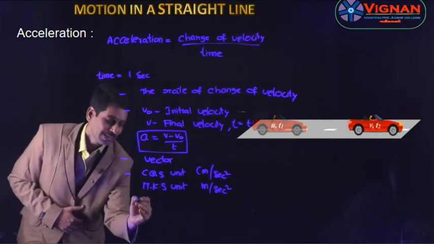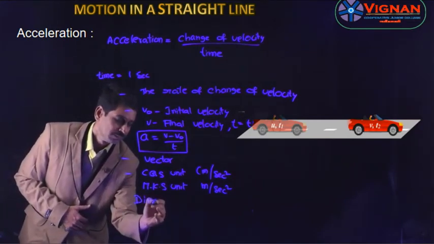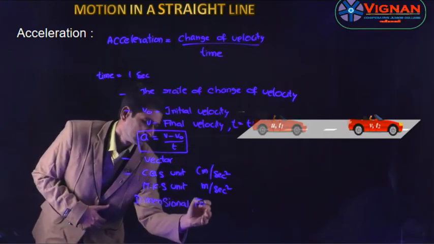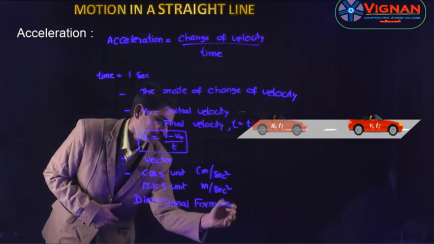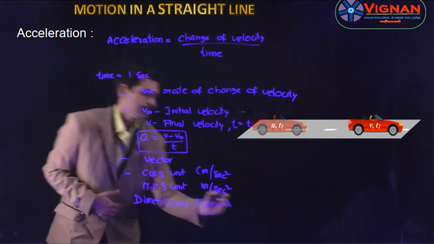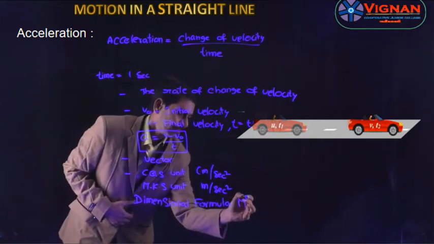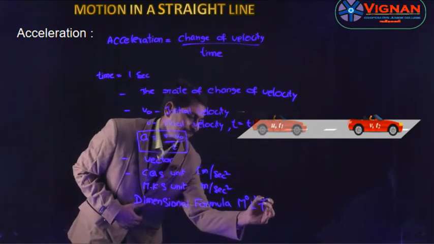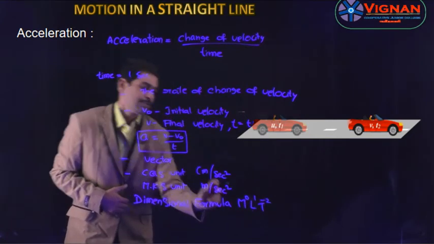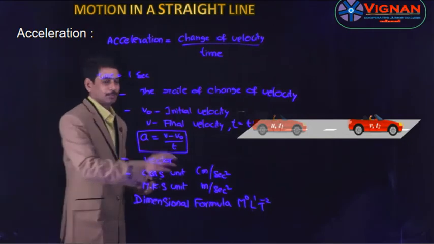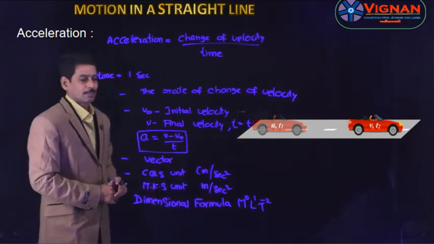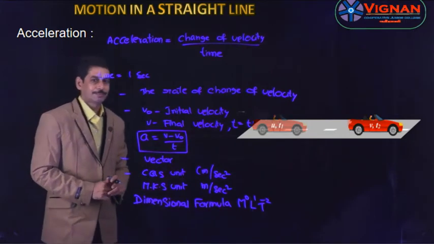Coming to the dimensional formula, there is no mass term, so M power 0, there is a length, so L power 1, and time power minus 2 because second square is in the denominator. So the dimension formula is M power 0, L power 1 and T power minus 2.